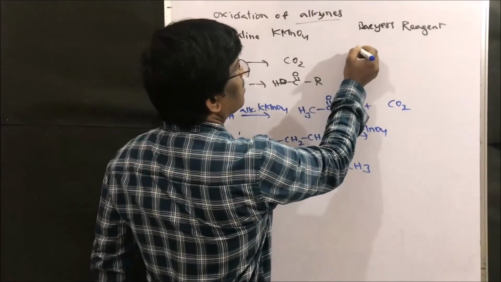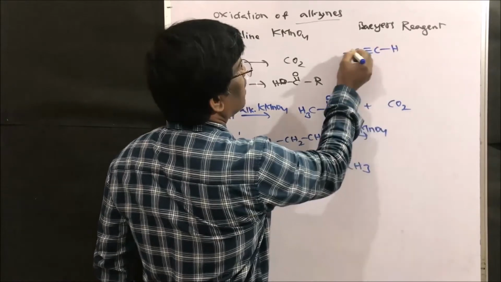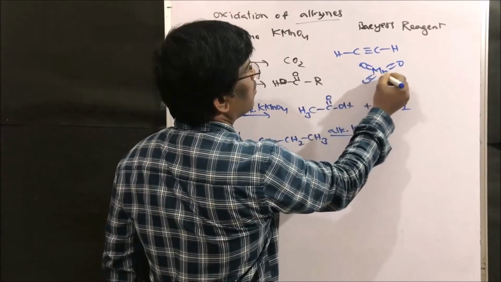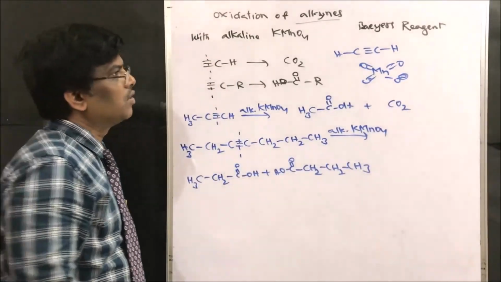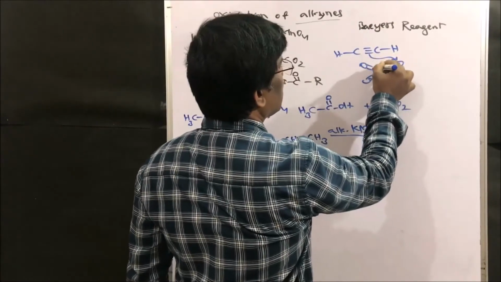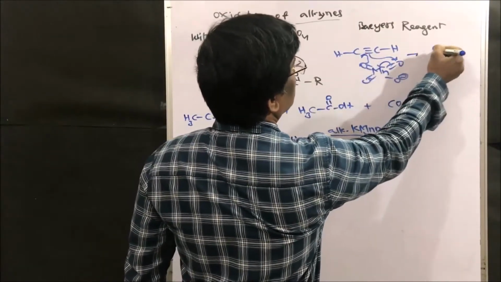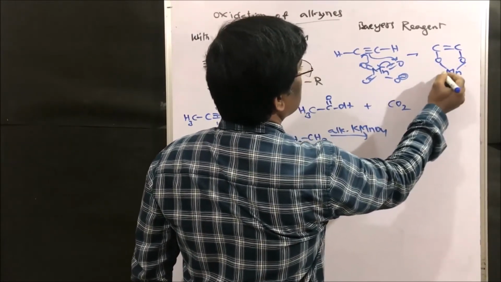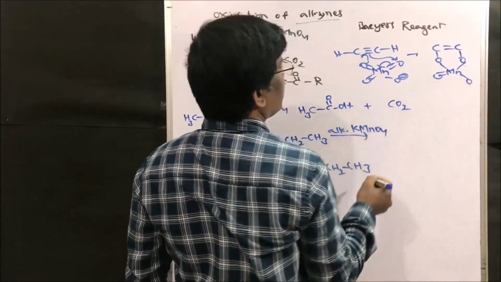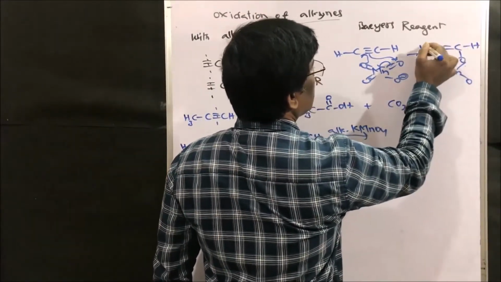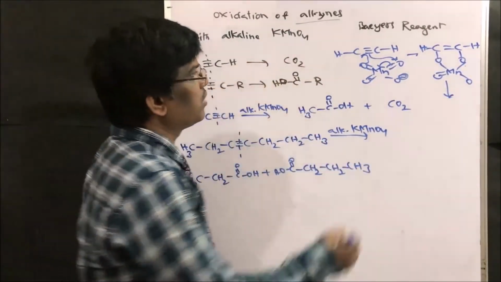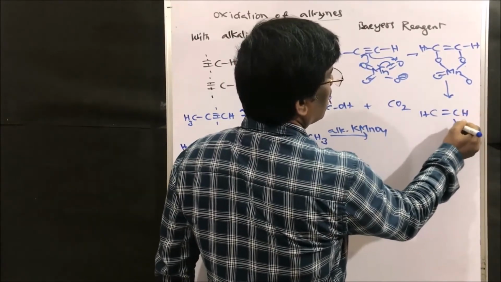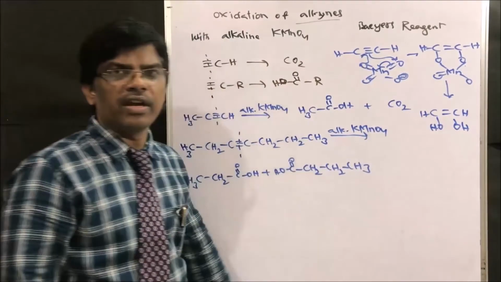Let us take C triple bond C as the compound, with KMnO4, MnO4 minus. What happens? It takes hydrogen and gives a cyclic form, O minus Mn double bond O, right friends? These hydrogens will be there. So this cyclic ester is going to break to give a dihydroxy compound.